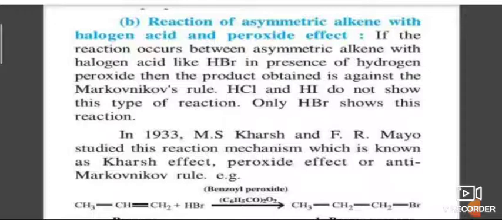Reaction of asymmetric alkene with halogen acid: peroxide effect. Less stable carbocation is attacked by bromine but at a slower rate, so it gives a lesser amount of product. If hydrogen bromide is added to an unsymmetrical alkene, that is propene, in the presence of peroxide, 1-bromopropane is the major product in accordance with the anti-Markovnikov or Kharasch rule. It states that the negative part of the addendum goes